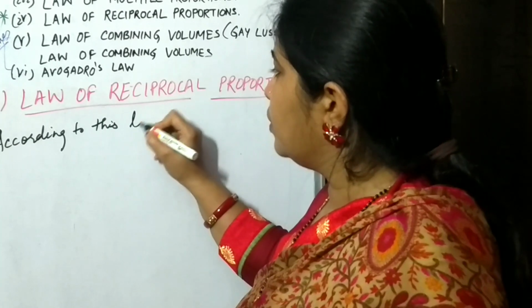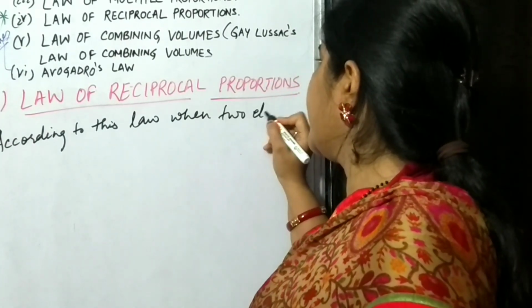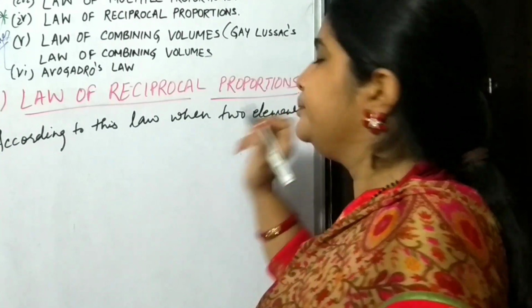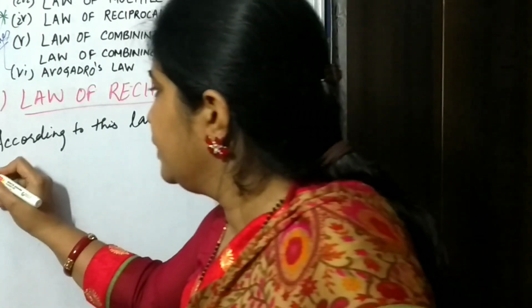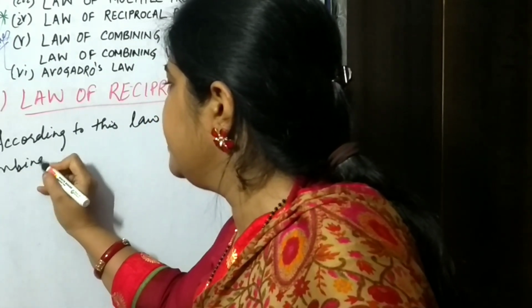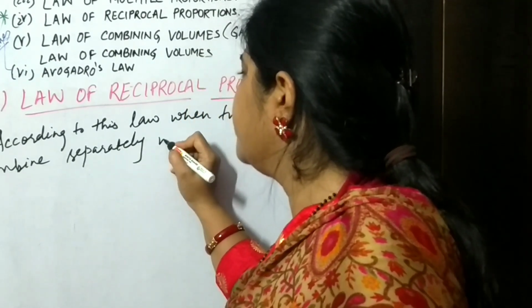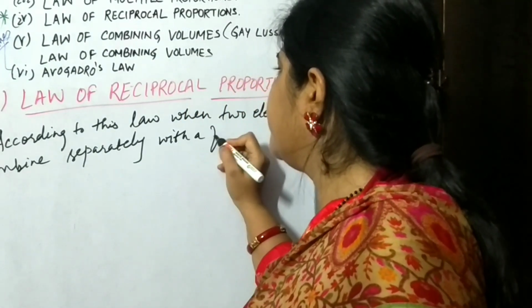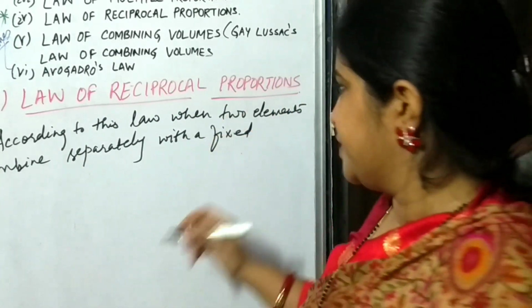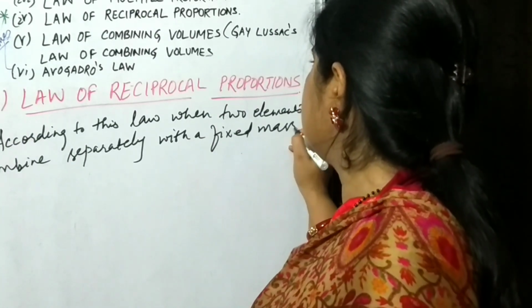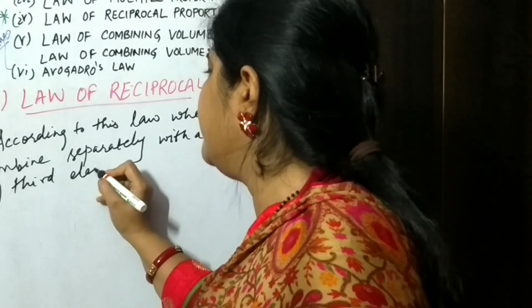According to this law, when two elements combine separately with a fixed mass of a third element,